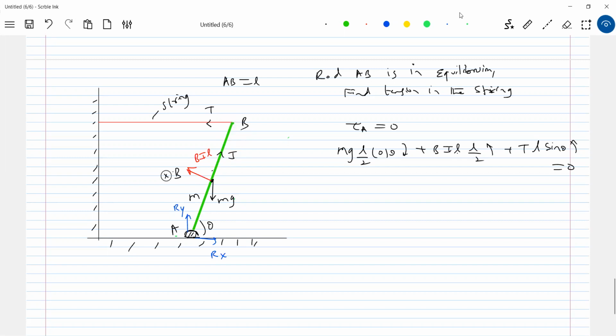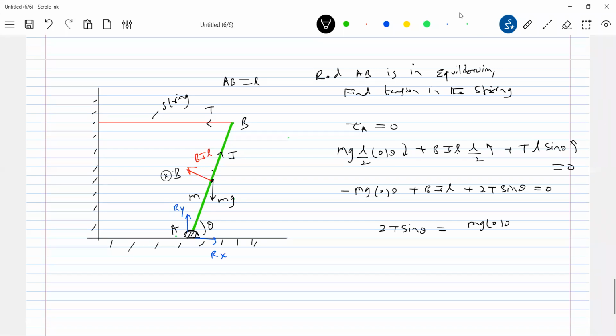So equate this. L by 2 you can take common. So this will be mg cos theta minus BIL plus 2T sine theta equal to 0. Solving this, we'll get the expression for the tension. So 2T sine theta should be equal to mg cos theta minus BIL. This will be the tension.